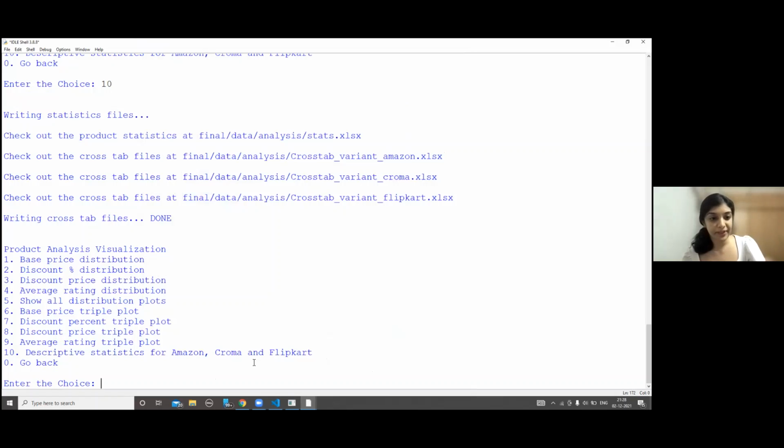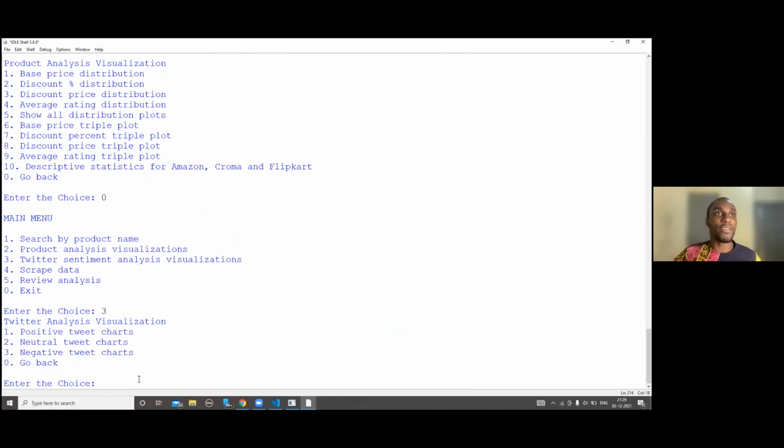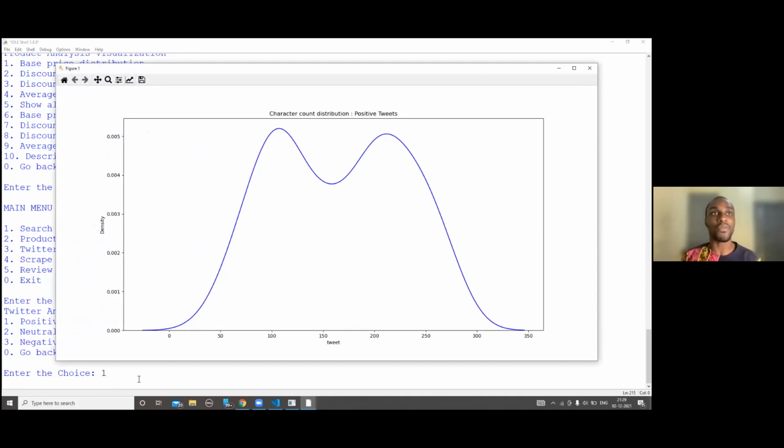Next, OKDeal goes a step further. We analyze the information that is on Twitter and the sentiments of people who are speaking about mobile phones on Twitter. So option 3, we categorize this into 3 different parts: positive tweets, negative tweets, and then neutral tweets. These give the user an idea of the words and the phrases that people are mostly using on Twitter for mobile devices.